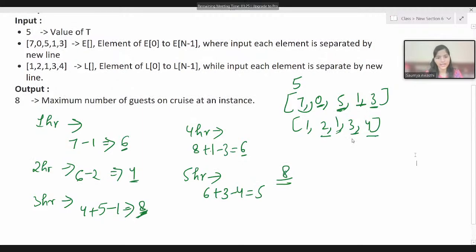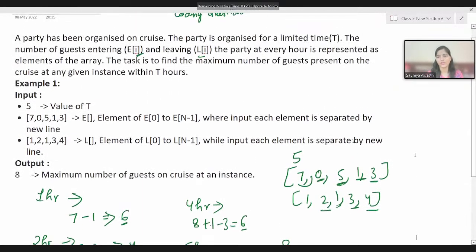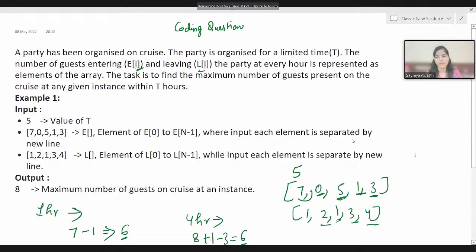So if it is clear, can you tell me how we can solve this question? You don't have to tell me any code, just any approach that you are having. You can simply write in English only, that's fine. Just let me know the approach that we can use for solving this question.